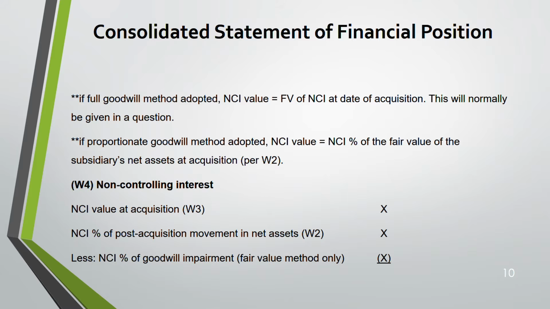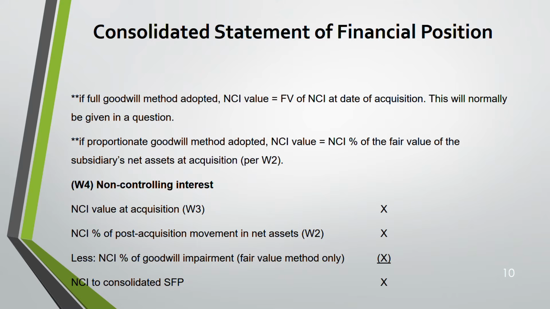So that's why, if you are taking the full goodwill method, you can take the NCI percentage of the goodwill impairment and deduct it. So this is only applicable for the full goodwill method. Through questions we'll do this. If you're not understanding at the moment, don't worry, don't panic. Through numbers you will understand this better. But for now, just remember this much.